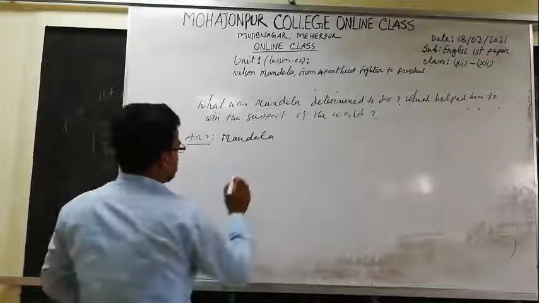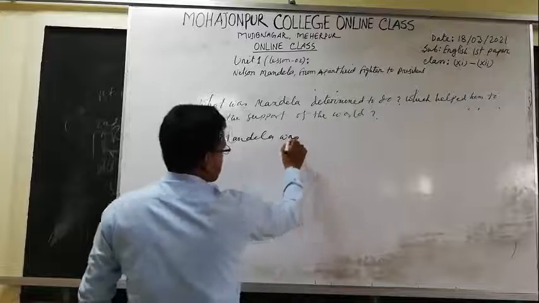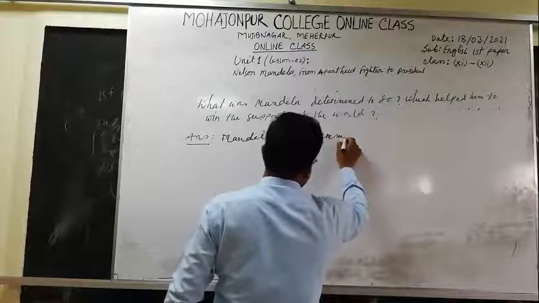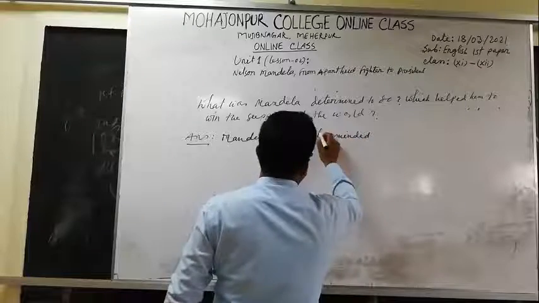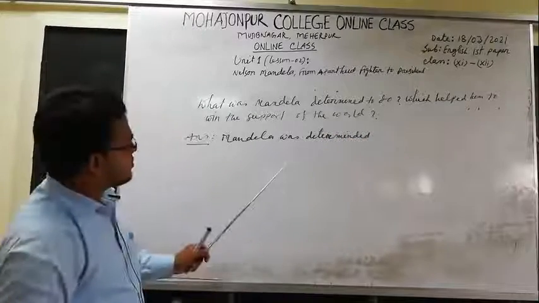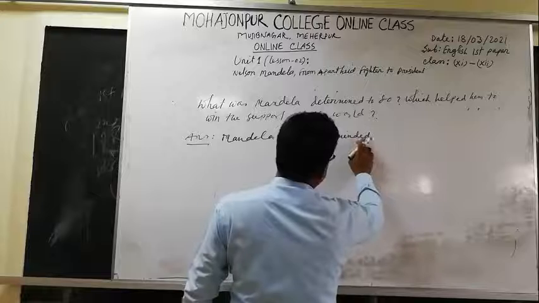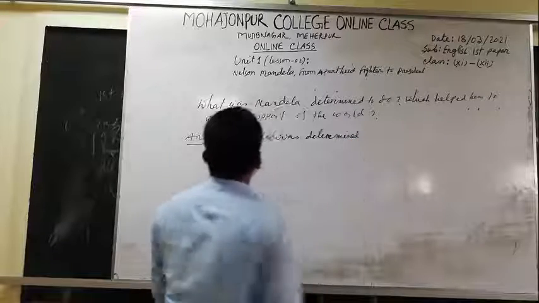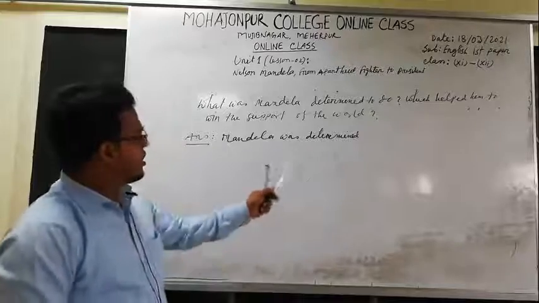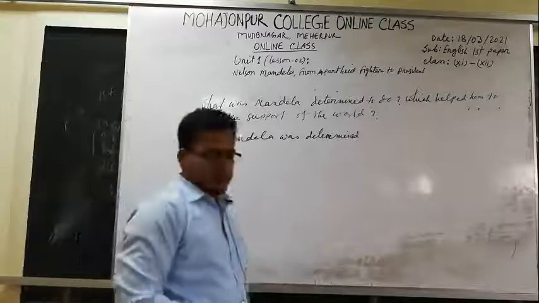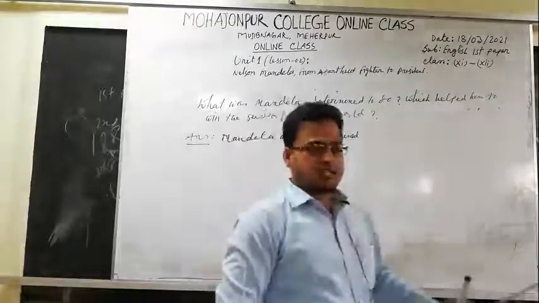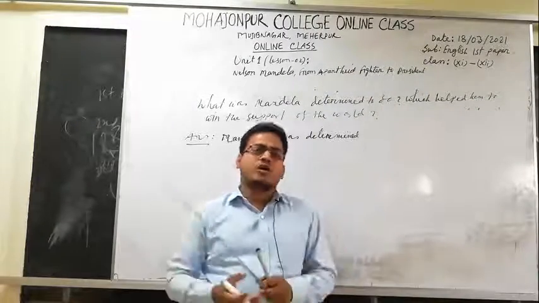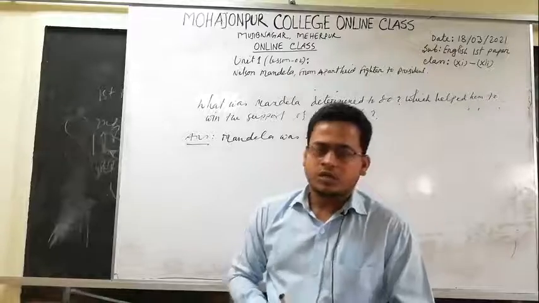Then the verb was determined. Mandela was determined. What was Mandela determined to do? Well, students, according to the passage, Mandela was determined to bring down apartheid from South Africa.